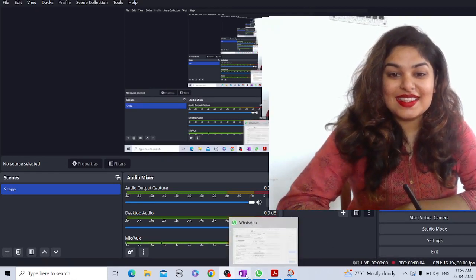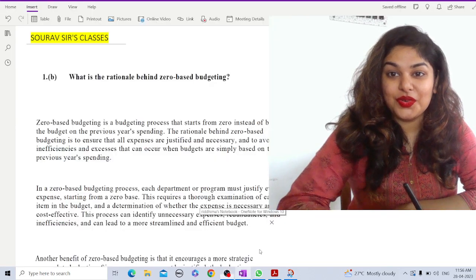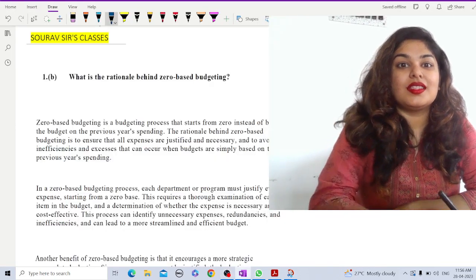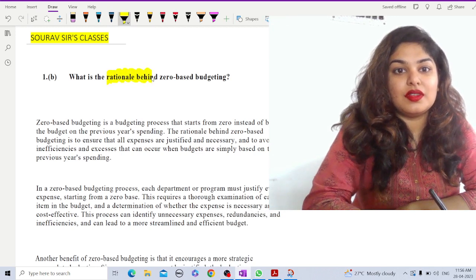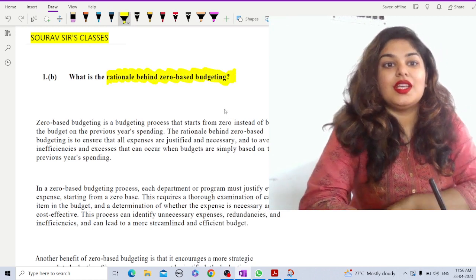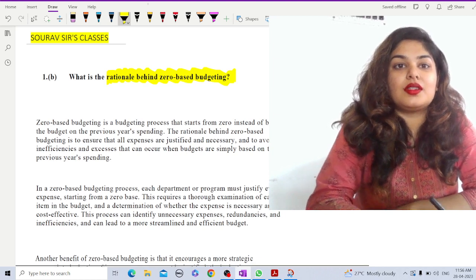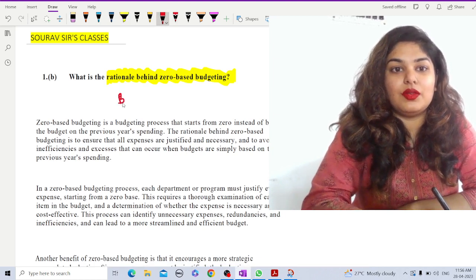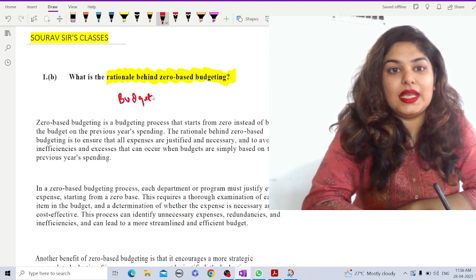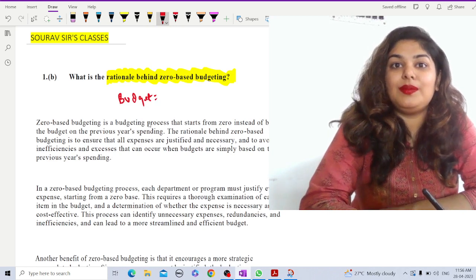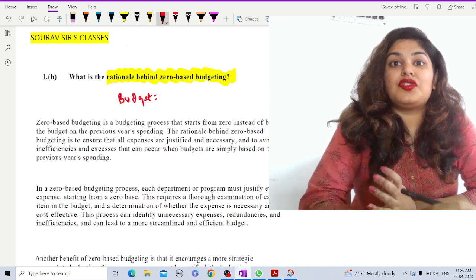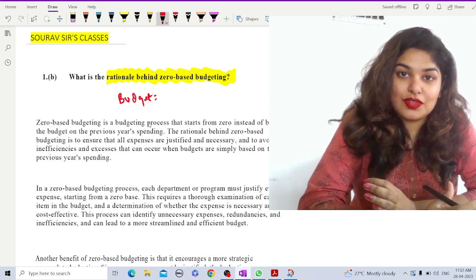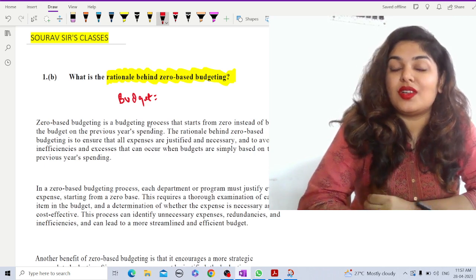So let's start with the new question, that is, what is zero-based budgeting? Okay, so the question is, what is the rationale behind zero-based budgeting? So let us try to understand first, what do we mean by budget? So we know that budget is basically the plan that the government makes initially for the whole year and tries to write down the revenues and where their expenses are going to be.